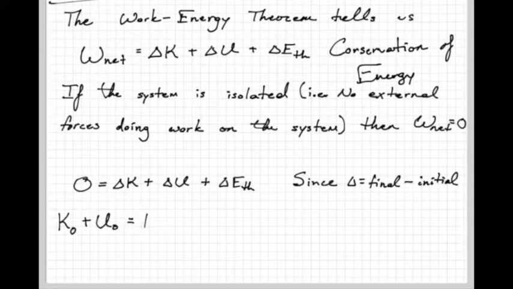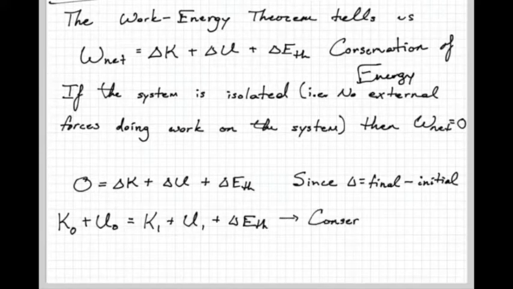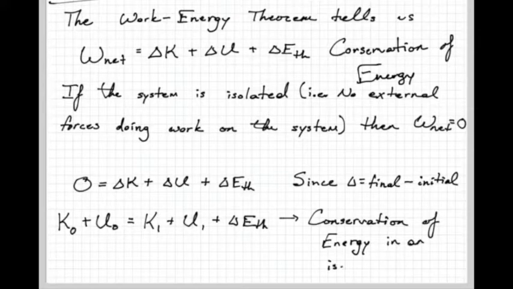Okay, so that means I can separate all this. The initial kinetic plus the initial potential is equal to the final kinetic plus the final potential plus our change in thermal energy. This expression is known as the conservation of energy in an isolated system. Okay? It's the exact same expression as the first one on this page, but we said it was isolated, so there's no net work.